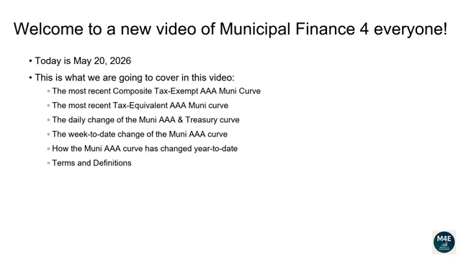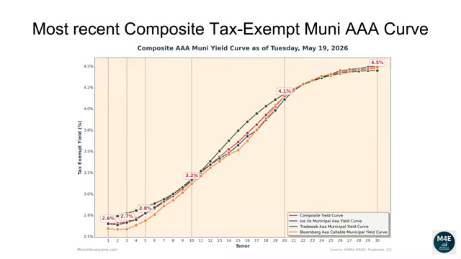Terms and definitions. Let's go over the most recent composite tax-exempt Muni AAA curve. The following composite tax-exempt yield curve is based off the most recent ICE, TradeWeb, Bloomberg yield curves that are available on the EMMA MSRB website, plus some proprietary extra adjustments, as of May 19, 2026.